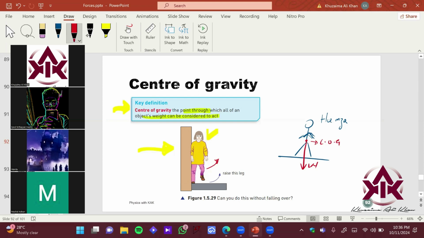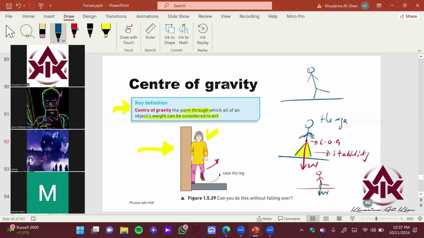Imagine this is the area of your foot. If the arrow W, your weight, is within this boundary, your body is stable and you won't topple down. If you try to stand on one leg, your weight component is pretty close to the boundary, so you start to topple and are about to fall down. If your body is tilted like this,